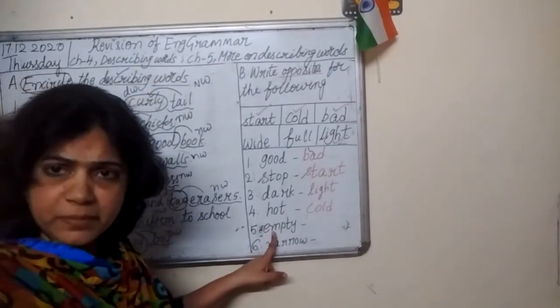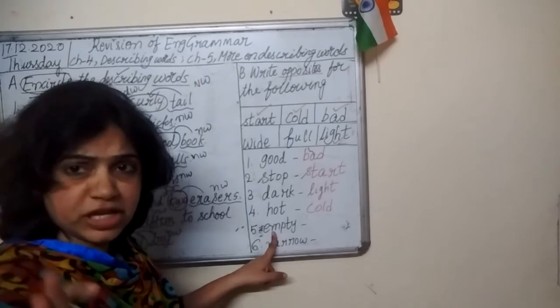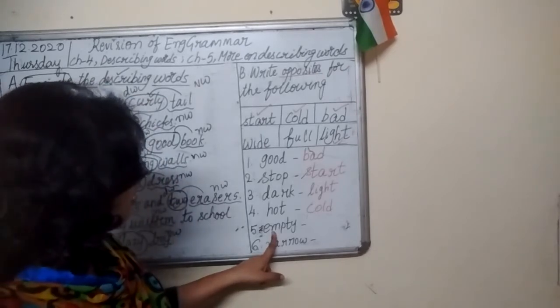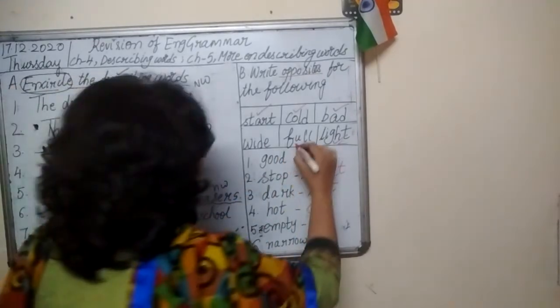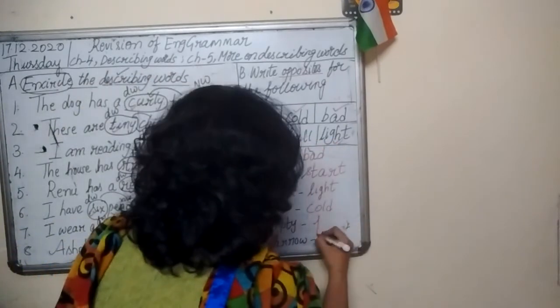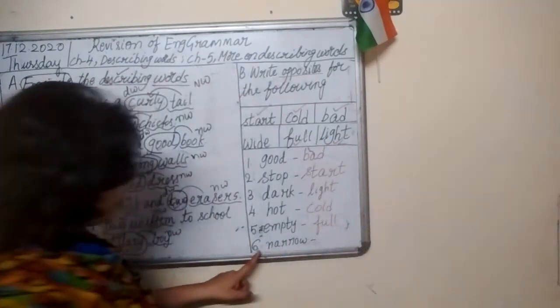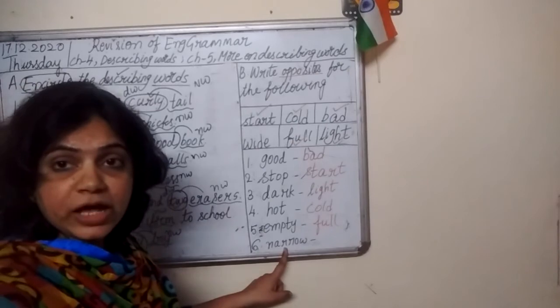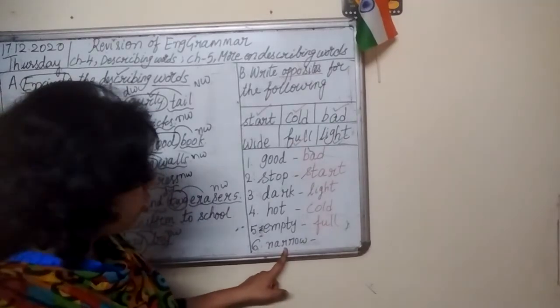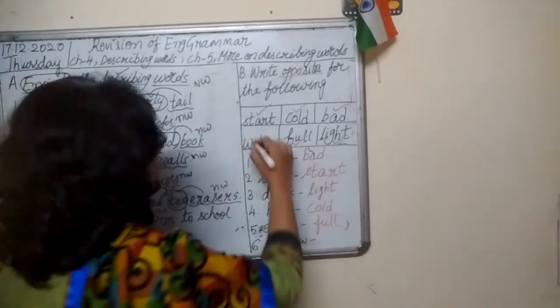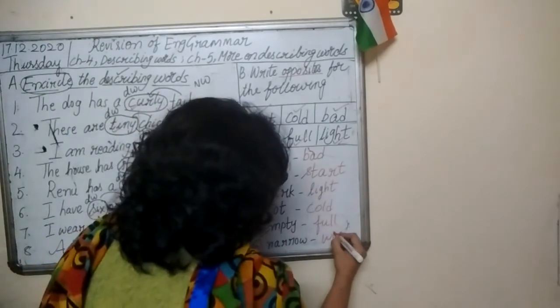Number 5. Empty. Nothing is there. What is the opposite of empty? Full. Empty, full. Number 6. Narrow. Opposite of narrow is wide. W-I-D-E.